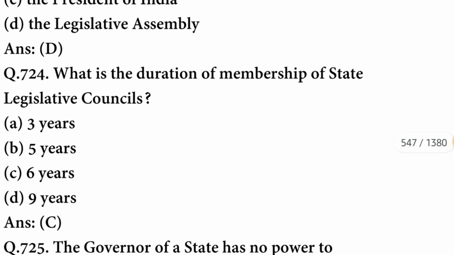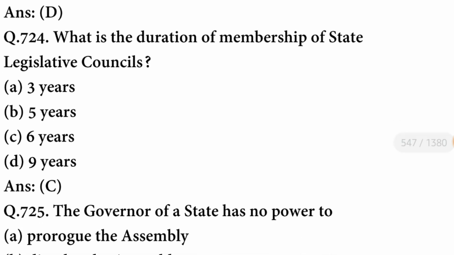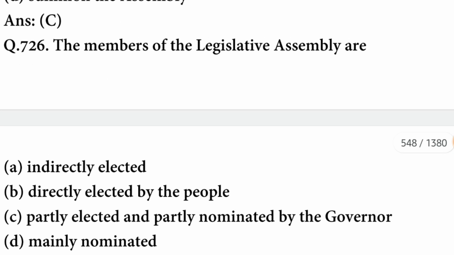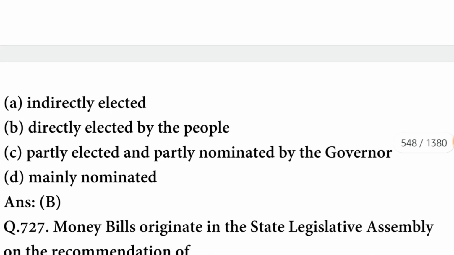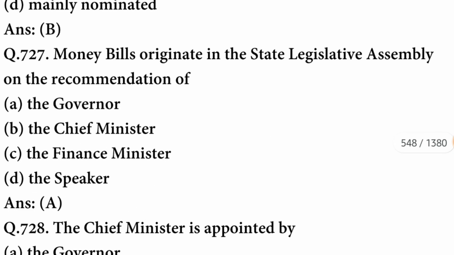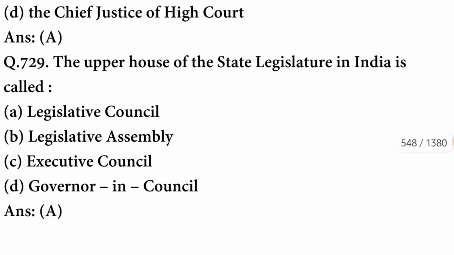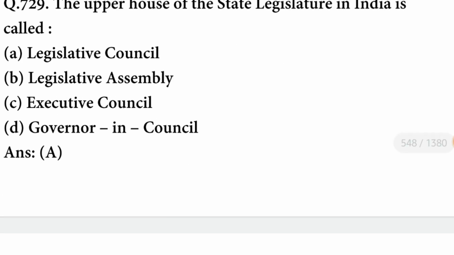What is the duration of membership of the State Legislative Council? The duration is 6 years. The Governor of a state has no power to adjourn the Assembly. The members of the Legislative Assembly are directly elected by the people. Money bills originate in the State Legislative Assembly on the recommendation of the Governor. The Chief Minister is appointed by the Governor. The upper house of the state legislature in India is called the Legislative Council.